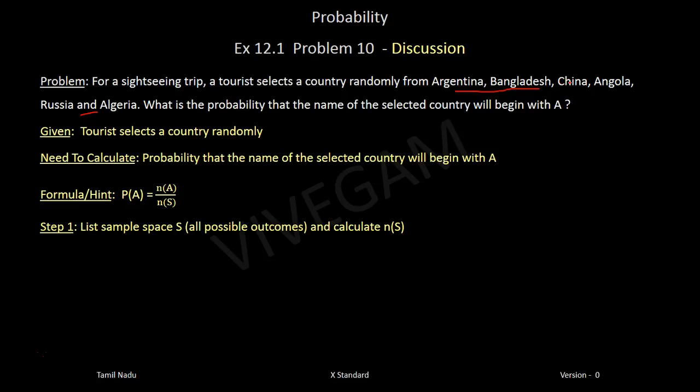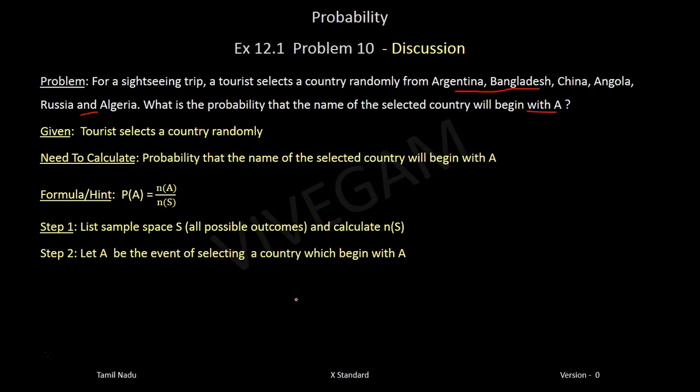Argentina, Bangladesh, China, Angola, Russia, and Algeria. And what is n of S? N of S is counted. How many countries are there? 6 countries are there. So, n of S is 6. Let A be the event of selecting a country which begins with A. This is our question, right? We are asked to find the probability of selecting a country which will begin with A. So, whatever is the question, that will become the event A.